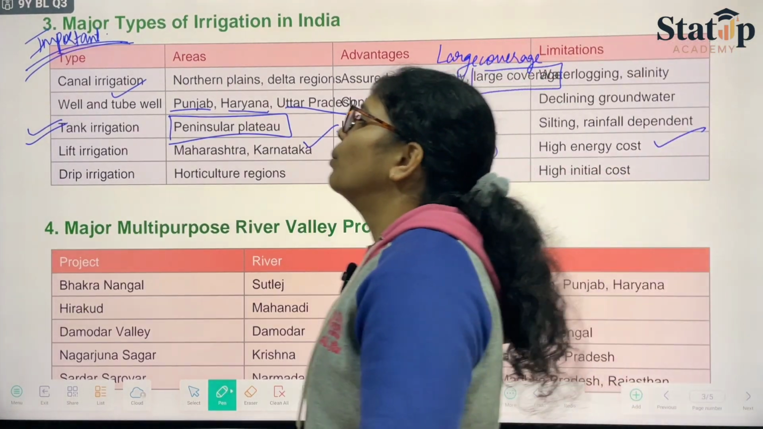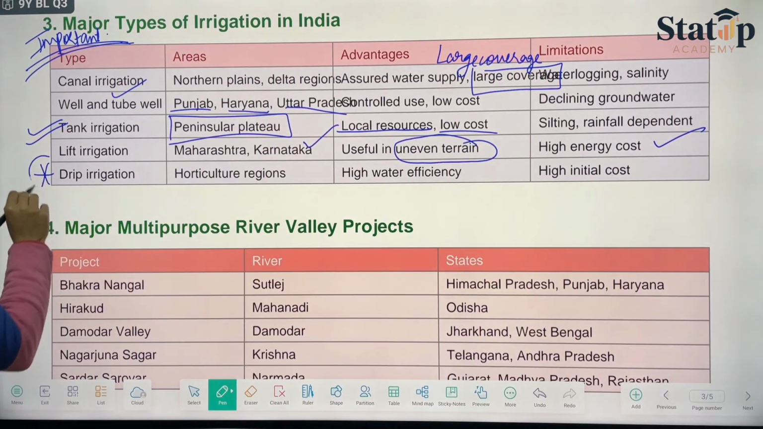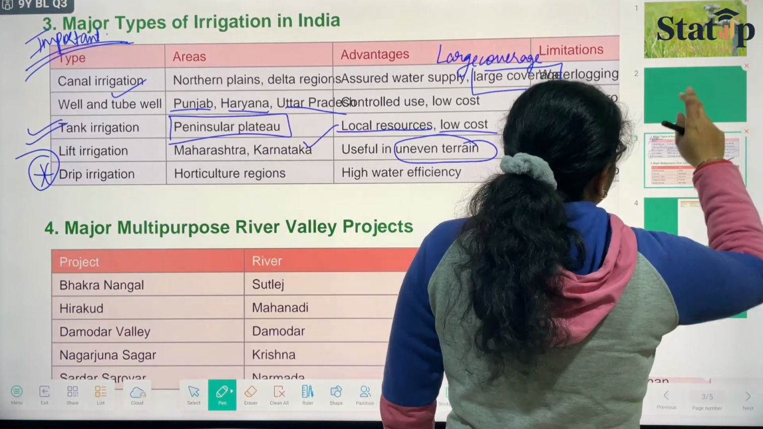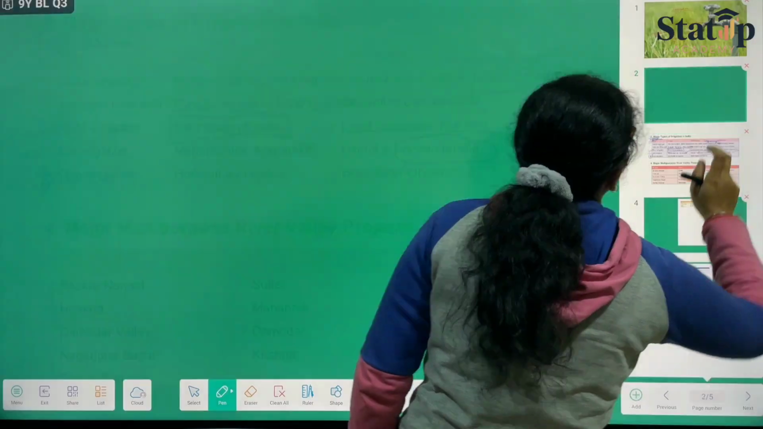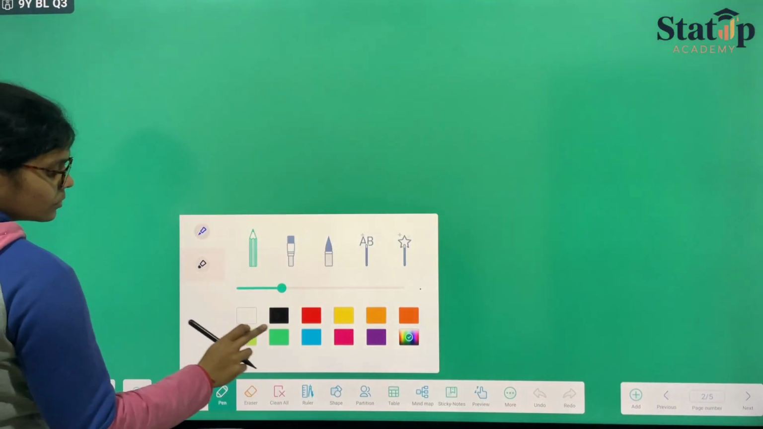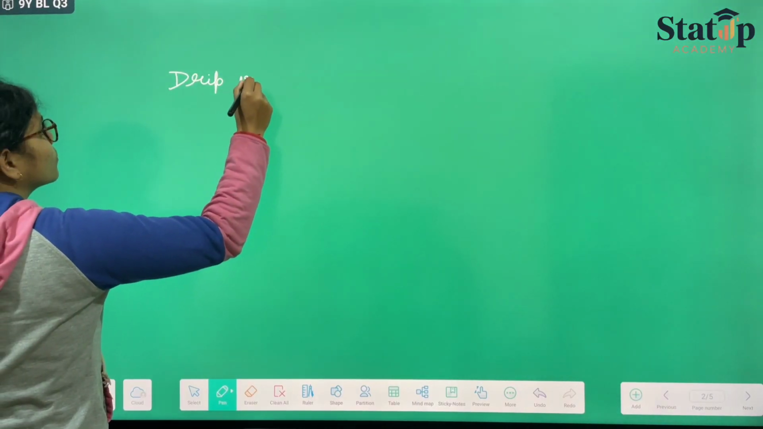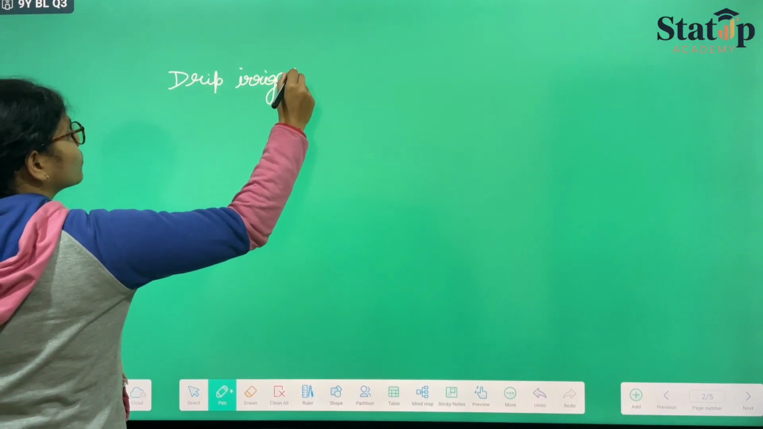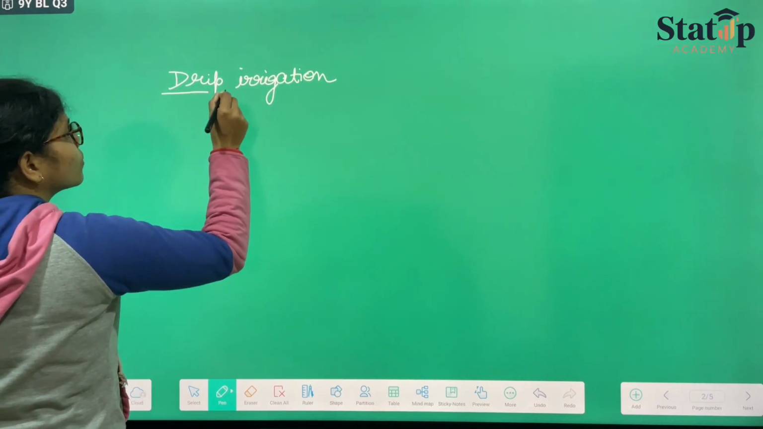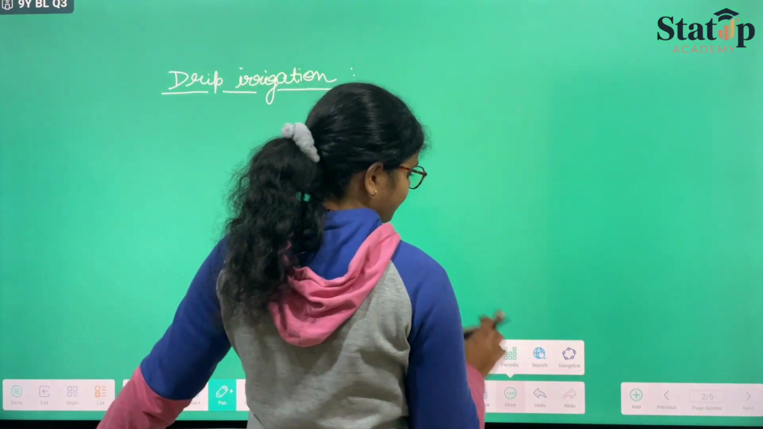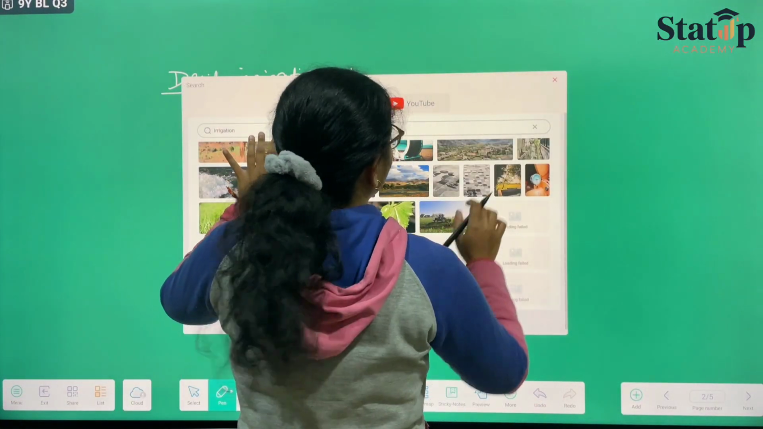Then we have drip irrigation, the most important method. You can mark it as the most important method, drip irrigation. Why? Because drip irrigation is highly costly. And what happens in drip irrigation? Let's talk about drip irrigation. When we talk about drip irrigation, it has a picture. Let me just show you a picture of drip irrigation.